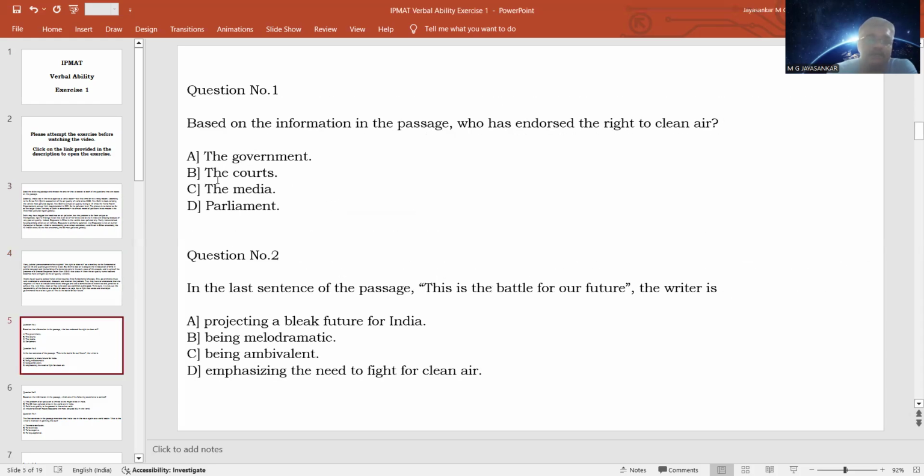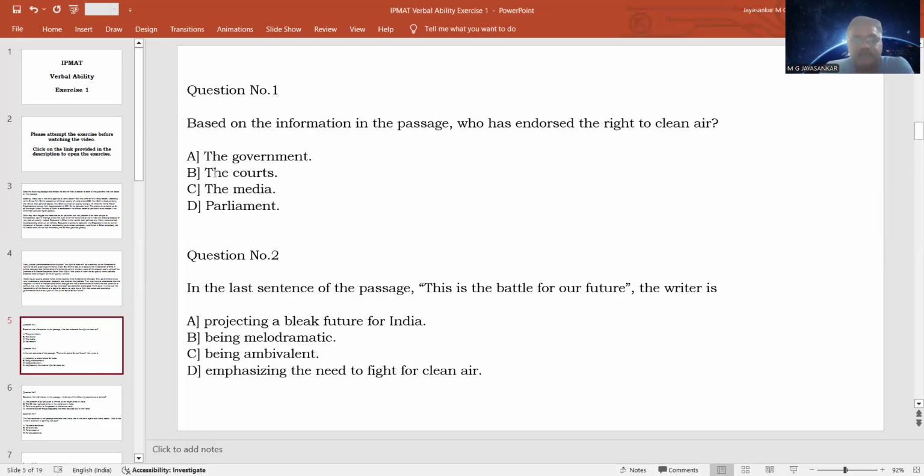Now we will straight away go to the questions. Since you have already attempted the exercise, you might be familiar with the passage, so I'll not spend too much time on it now. When we discuss the questions, maybe we'll come back to the passage.